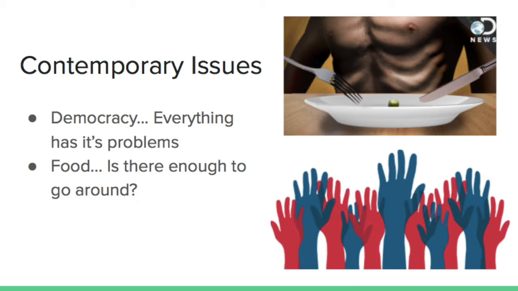In addition to the structure of democracy being a potential issue in the empire, another aspect that could be an issue is food. Food is an issue because many people are malnourished. In our empire, not only will we grow our own food, but in order to supply enough for our citizens, we will take advantage of the oceans around us and ship in food from other countries and empires.